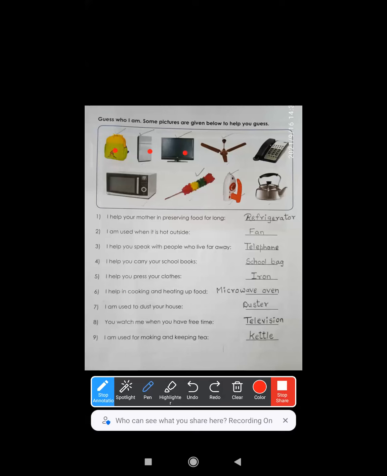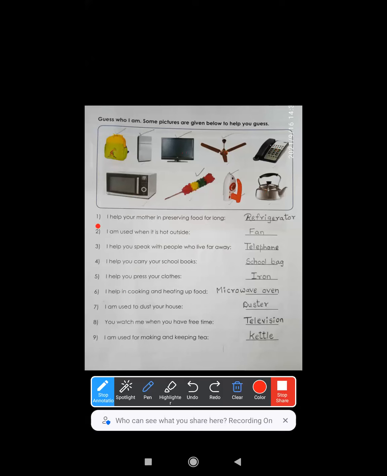refrigerator, television, ceiling fan, telephone, that is landline telephone, microwave oven, a cleaning duster which removes dust, an iron which helps us to press the things, press our clothes, right? And a kettle in which we carry tea. Okay, tea or coffee, right? Okay, now let us see the questions one by one.